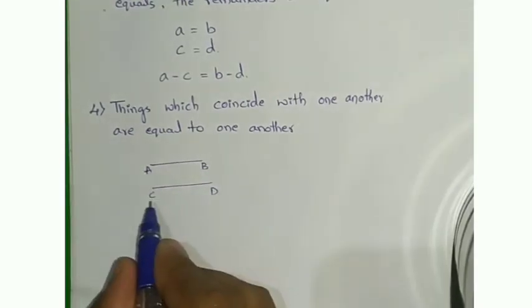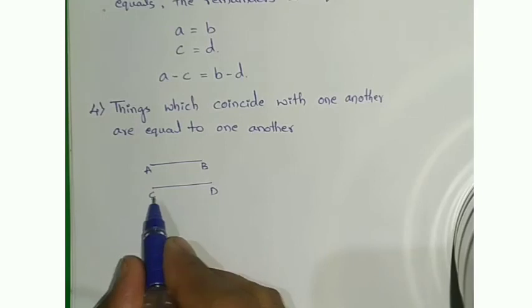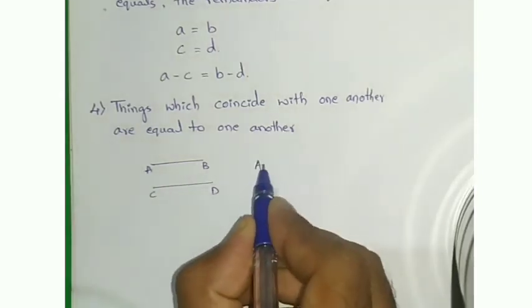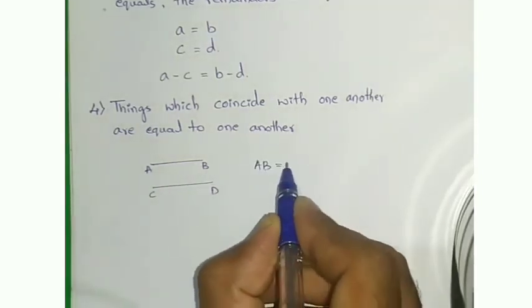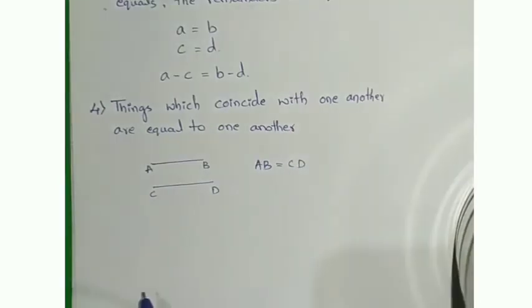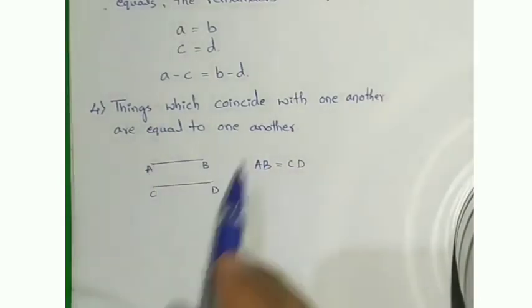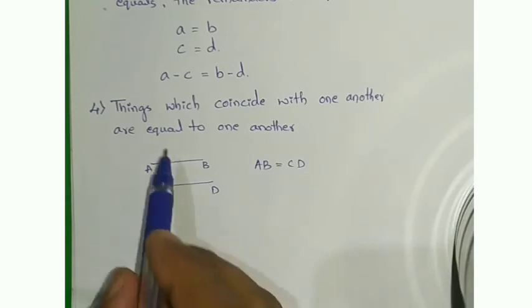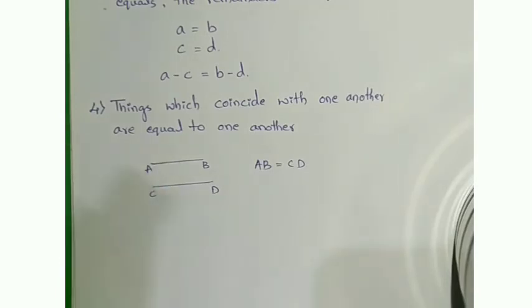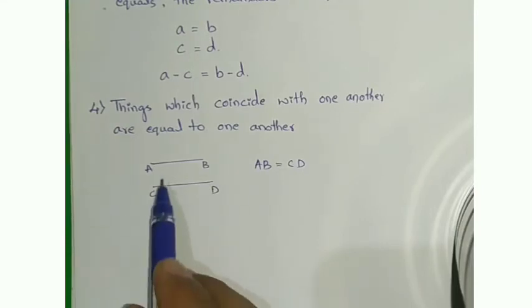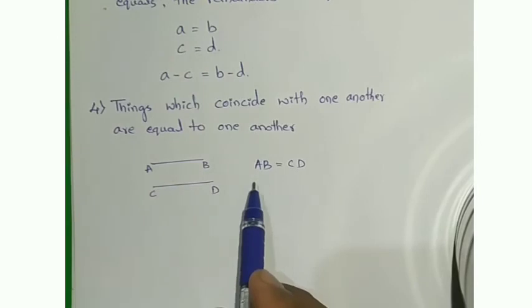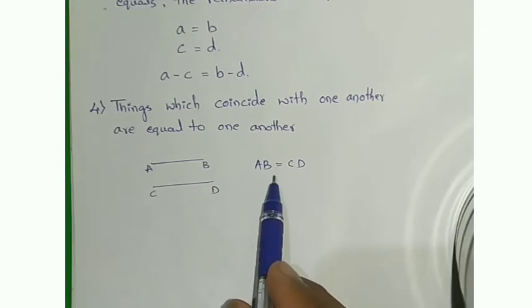If AB coincides on CD, then you can say that AB is equal to CD, equal to one another. Coincide means overlapping one on another without any extra. So you can say that both lines are equal to each other, AB equal to CD.